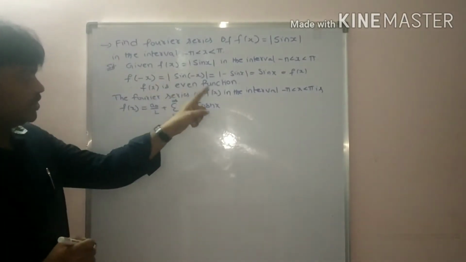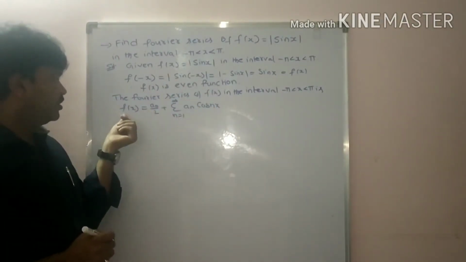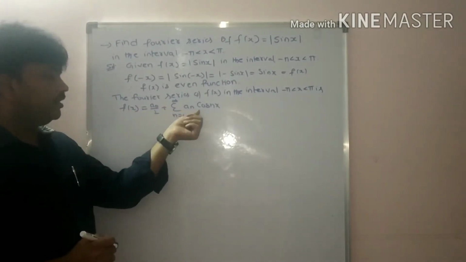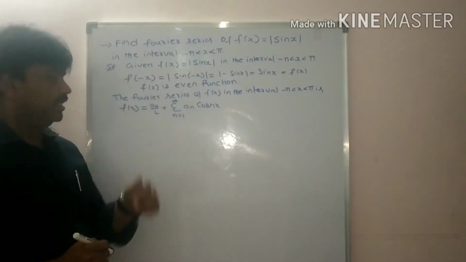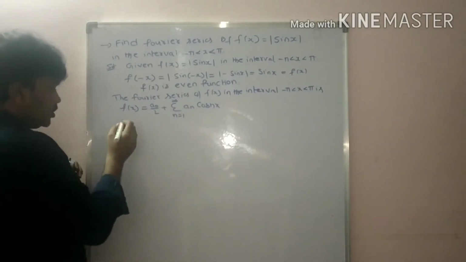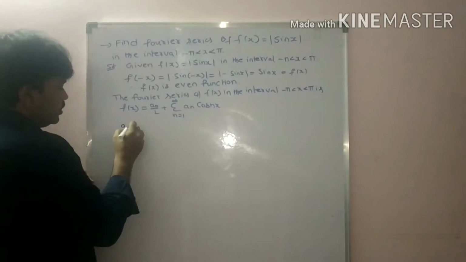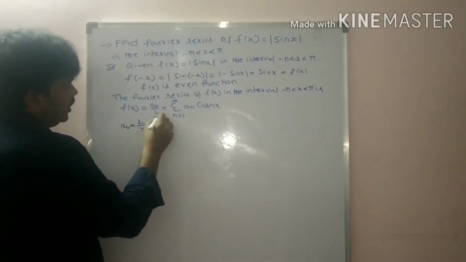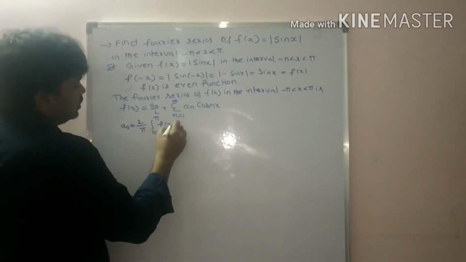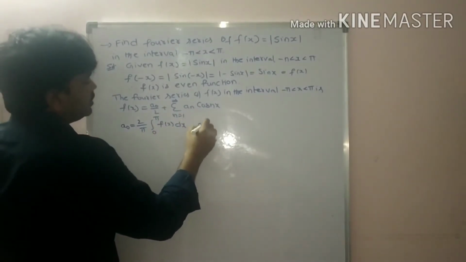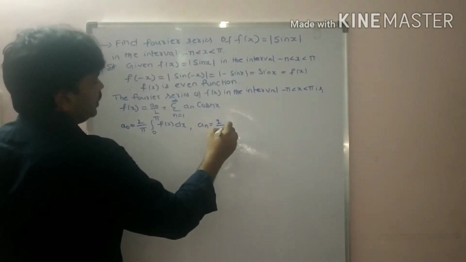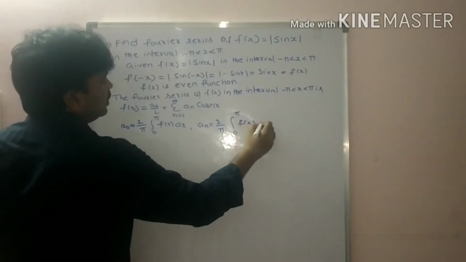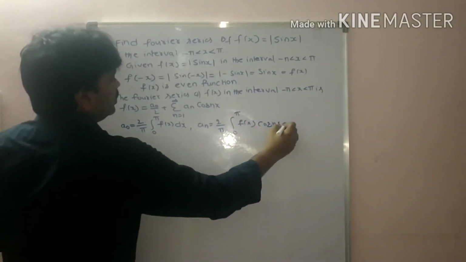Because it is an even function, we have two terms only. Now, what is a naught? A naught is equal to 2 by pi integral 0 to pi f of x dx. What is an? 2 by pi integral 0 to pi f of x cos nx dx.